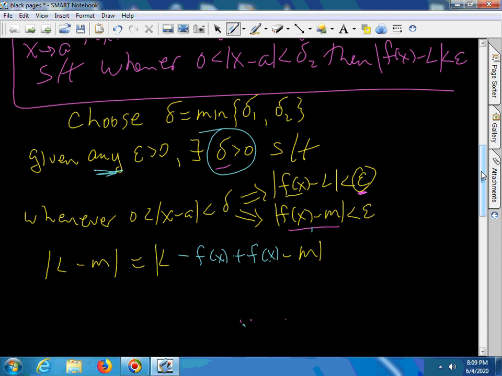And whenever you have the absolute value of one thing plus another, there's their plus sign, you can use the triangle inequality and write it down like this.